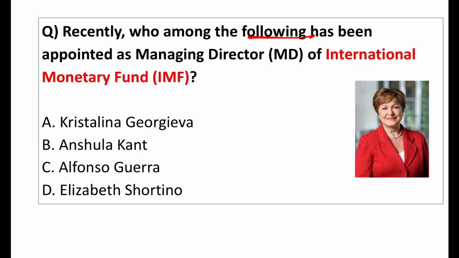Who among the following has been appointed as the Managing Director of International Monetary Fund? Kristalina Georgieva from Bulgaria has been reappointed as the Managing Director of International Monetary Fund for a 5-year term. Her new term starts on 1st of October 2024. So she will remain the Managing Director till 1st October 2029.